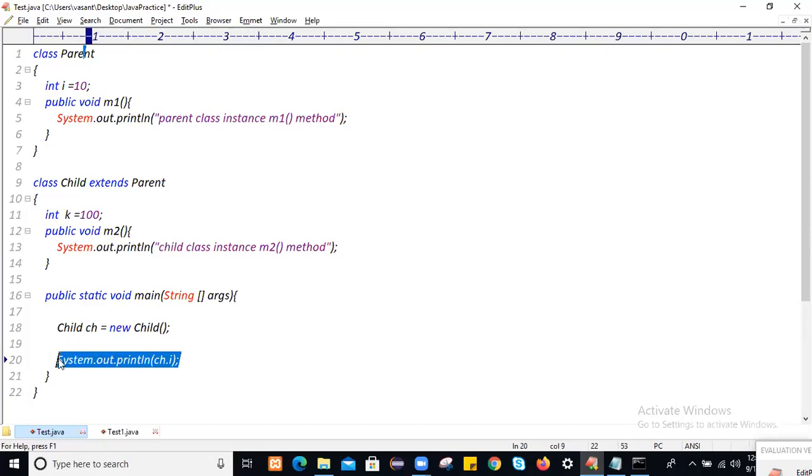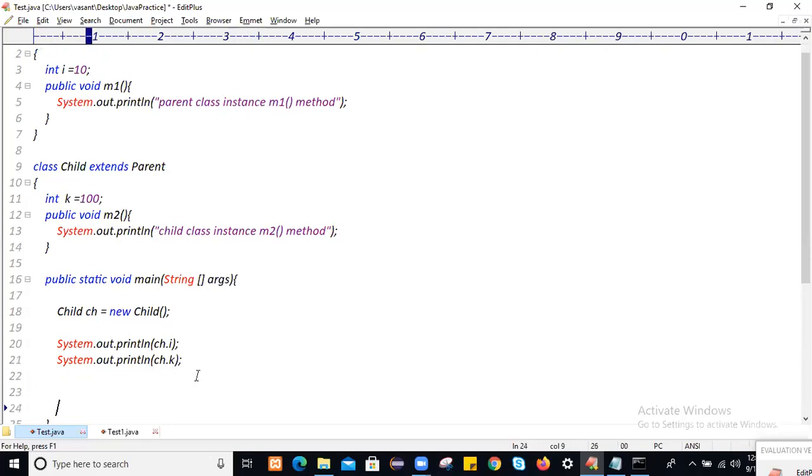Similarly, we can access the child variable, whose name is k, as well as call the parent class method m1. This is called an instance method calling statement.